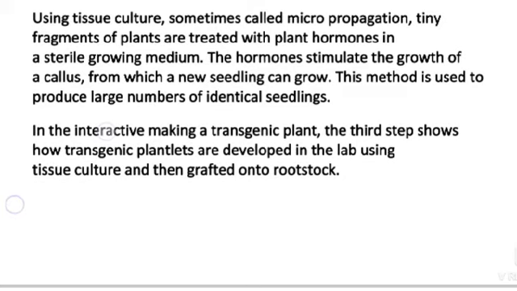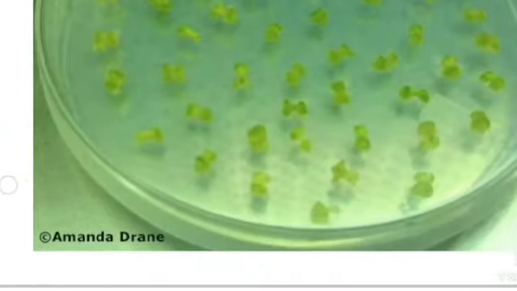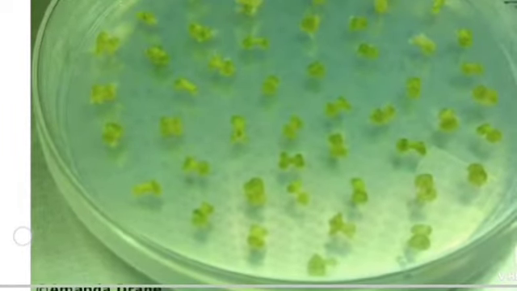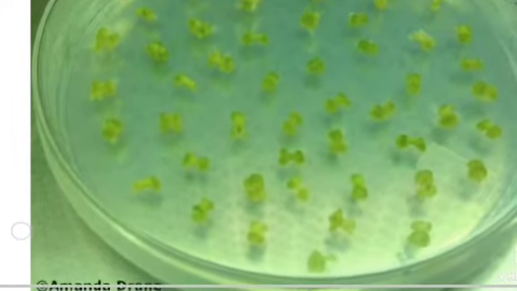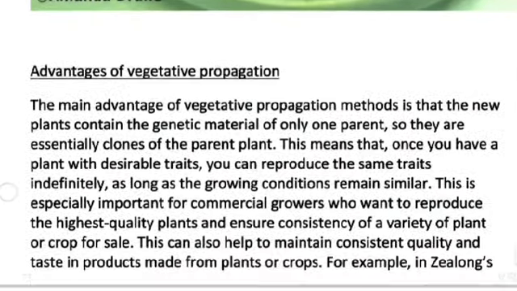In the interactive on making a transgenic plant, the third step shows how transgenic plants are developed in a lab using tissue culture and then grafted onto rootstock. See the picture? Some of the tissue culture plants from callus are shown.